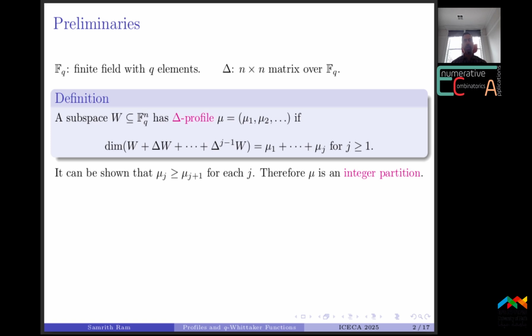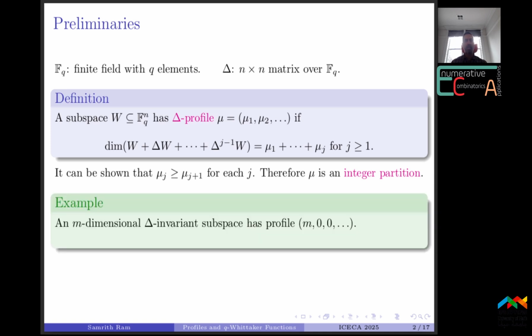Now one can show that these mu_j's are weakly decreasing, and so mu is an integer partition of size at most n. For instance, if W is invariant of dimension m, then it can be seen that its profile is simply m followed by a sequence of zeros, which we think of as the integer partition with a single part equal to m. On the other hand, if delta is cyclic in the sense that its minimal and characteristic polynomials coincide, and if one takes a one-dimensional subspace spanned by a delta cyclic vector, then that subspace has profile all parts equal to 1.